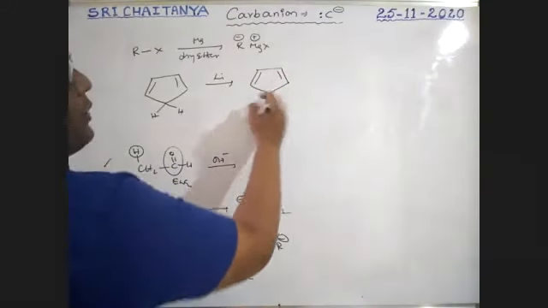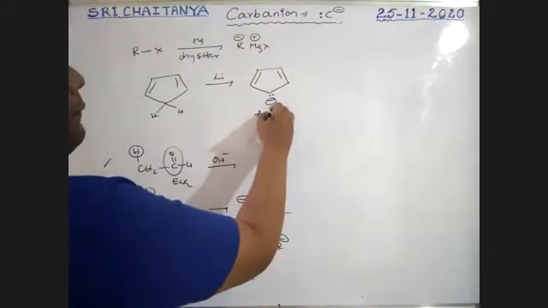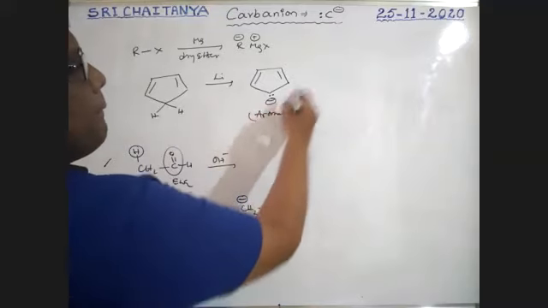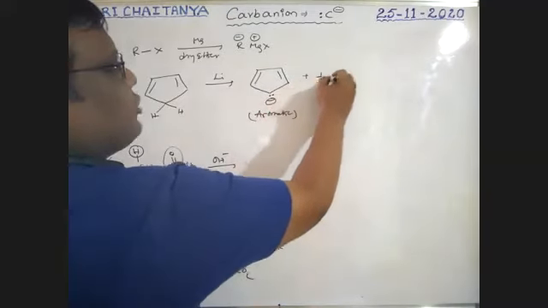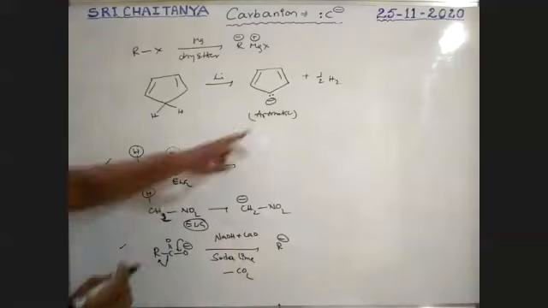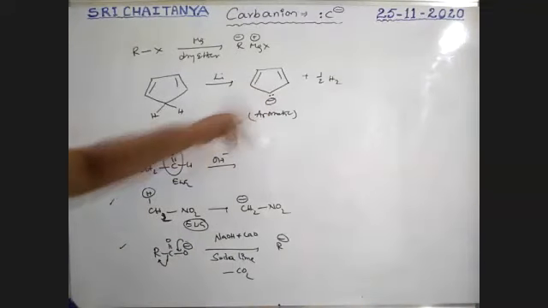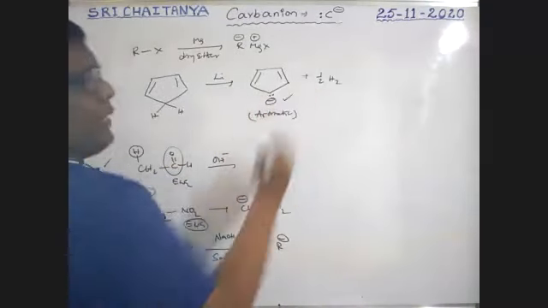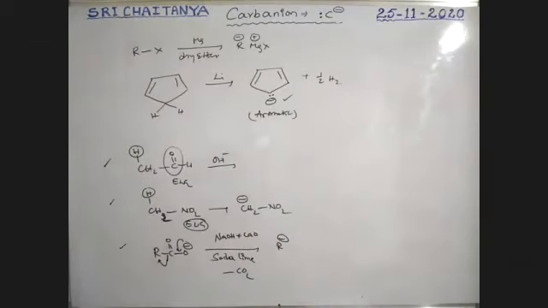This has a lone pair, boys. Now it becomes aromatic, with half H2, hydrogen gas, evolved. Aromatic, boys, with carbon negative charge, it is more stable. So this is a carbanion. It is the way to generate carbanions, boys.